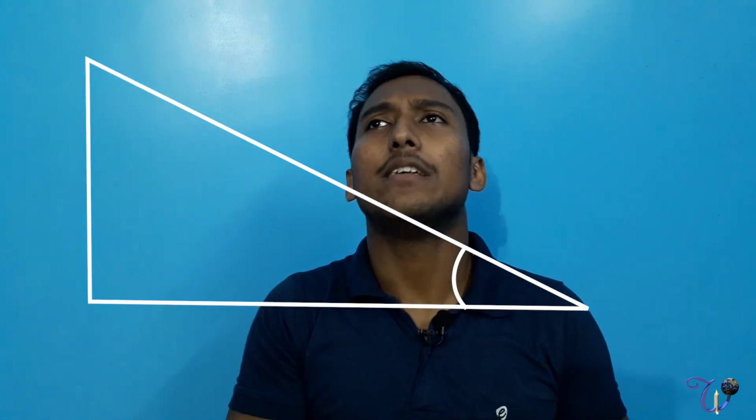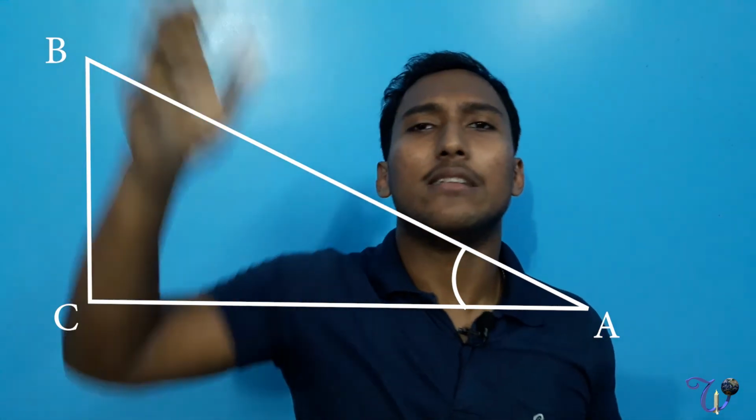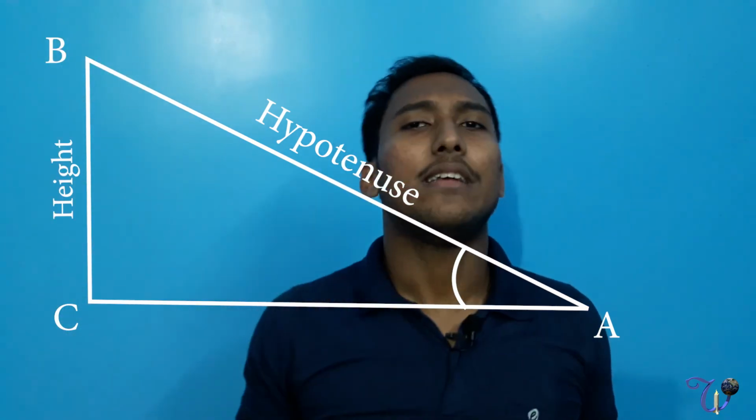In the problems of height and distance, sometimes you have to determine the height, sometimes you determine the distance, but the thing is, this is very easy. Suppose there is a right angle triangle here like this, ABC. So here you can see AB is the hypotenuse, BC is the height, and AC is the base.